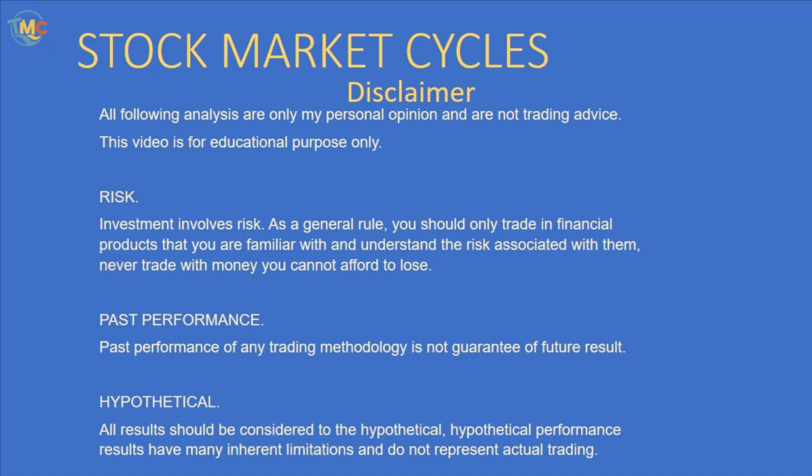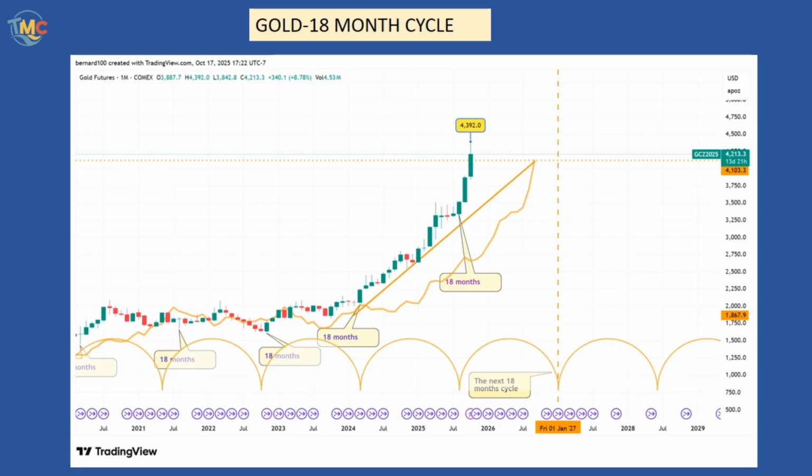Since my last September 22nd update, the gold market rallied $571 or 16%. This week we will explore which scenario is the most likely for the next few months. Let's start with the 18-month cycle.